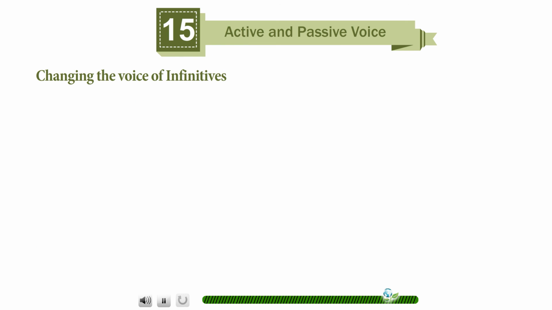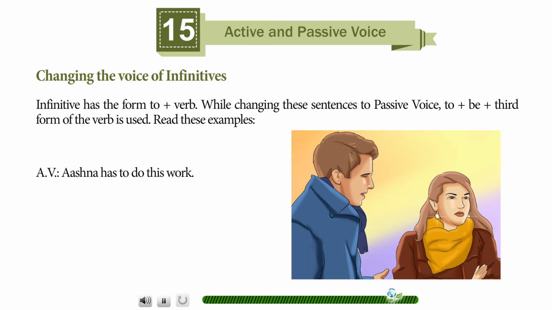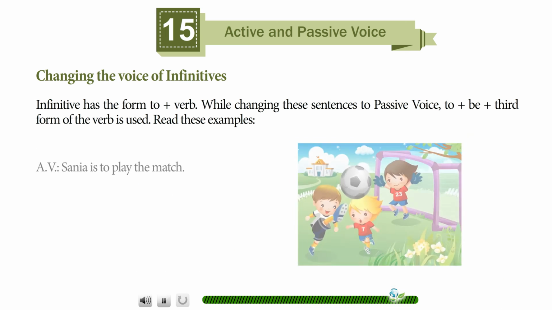Change the voice of infinitives. Infinitive has the form to plus verb. While changing these sentences to passive voice, to plus be plus third form of the verb is used. Read these examples. Active voice, Ashna has to do this work. Passive voice, this work has to be done by Ashna.